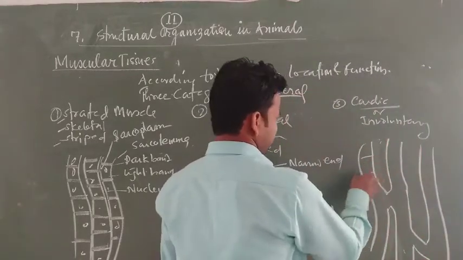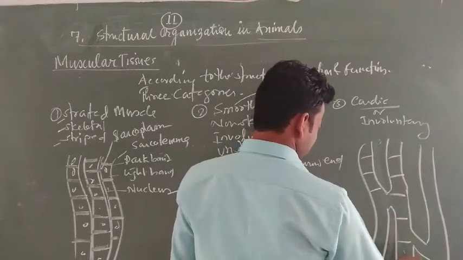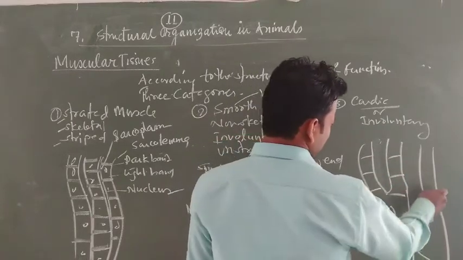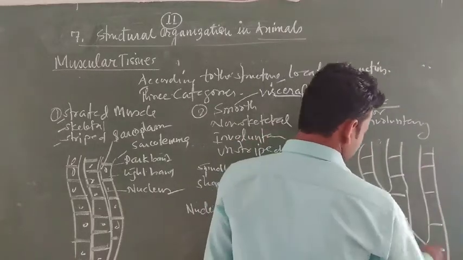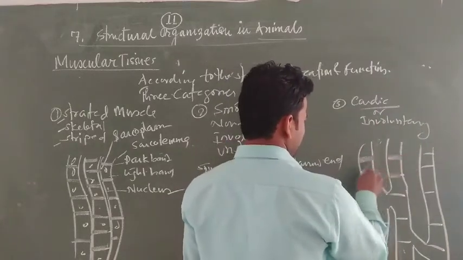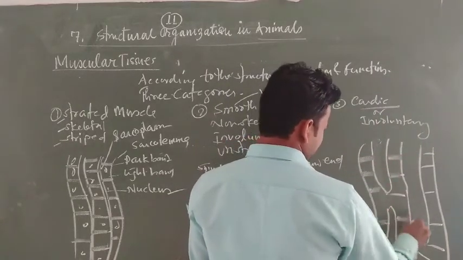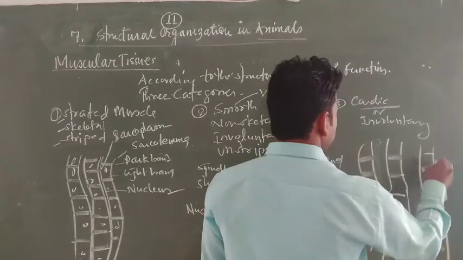This muscle has branching. It also has bands and intercalated discs near the branching region.